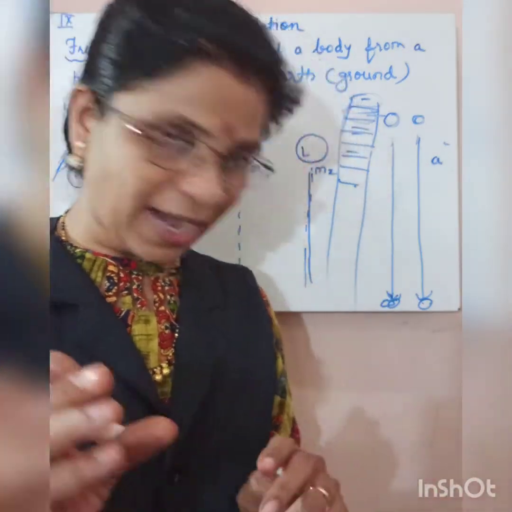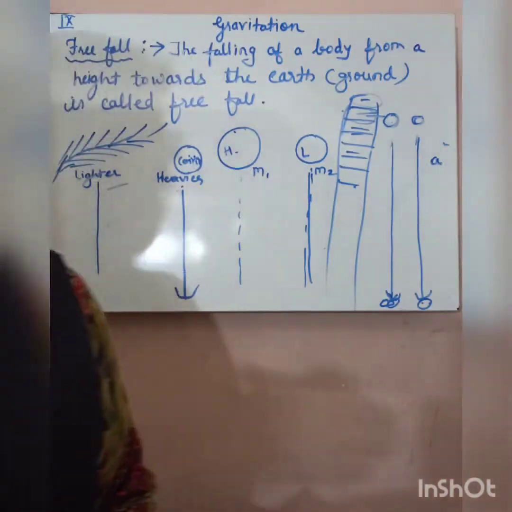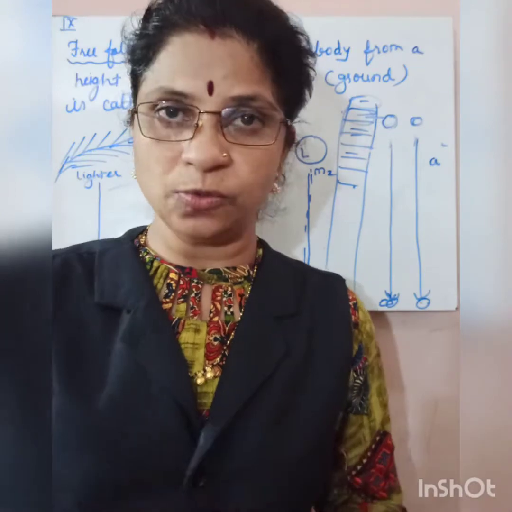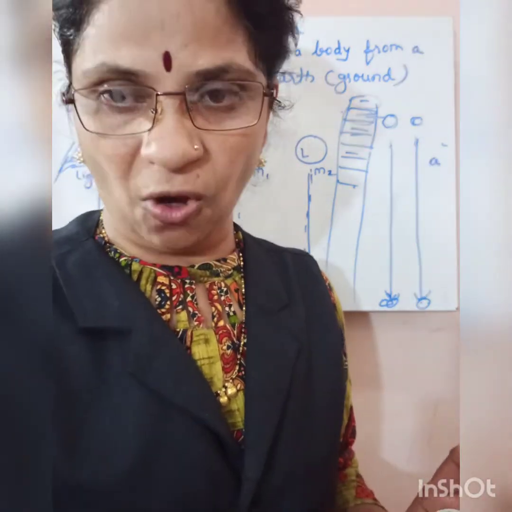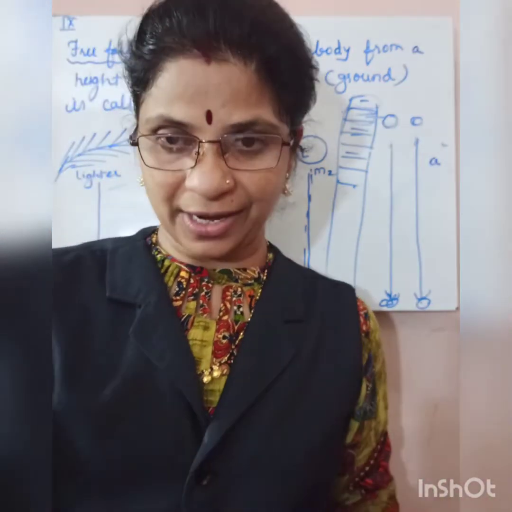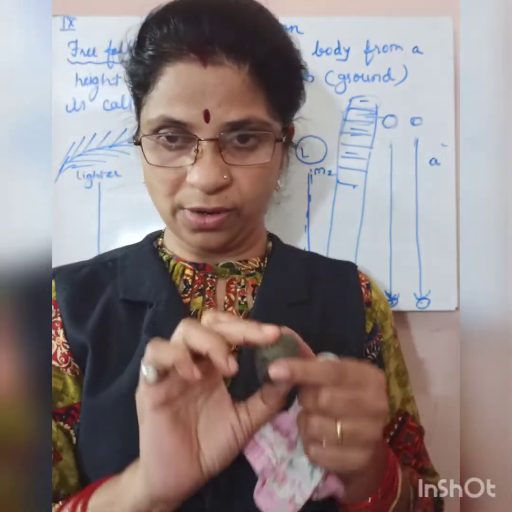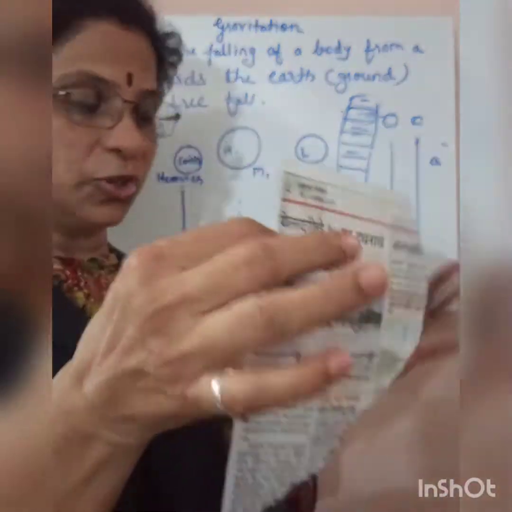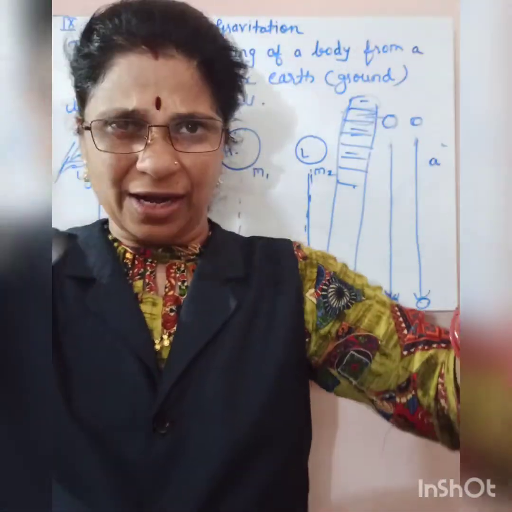So here we can try one activity. Children, in this room there is no fan; the fan is off. So here we'll perform one activity. I have taken one stone and this paper. Of course you know that this stone is heavier than this paper. You can also try at home.